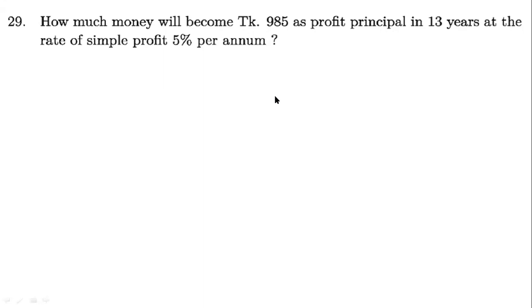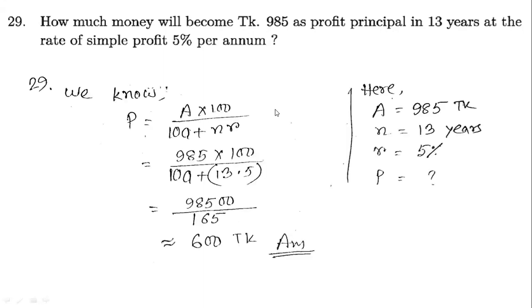How can we solve these types of problems? My dear students, I will show you a shortcut formula. You can use this formula to find out the principal. Every time the formula will be very helpful for you. Okay, here A, that is profit plus principal, is given, 13 years, that is N, the time, is given, and the rate is also given. Just you need to find out the principal.